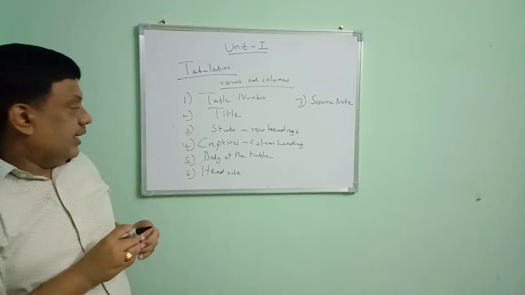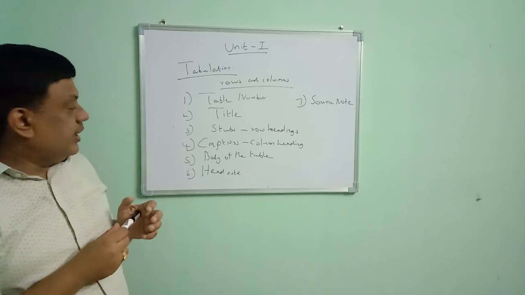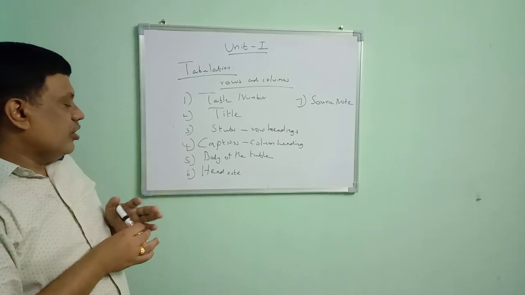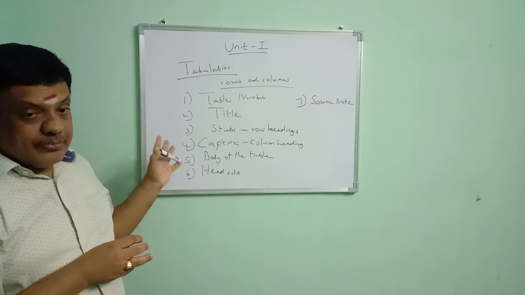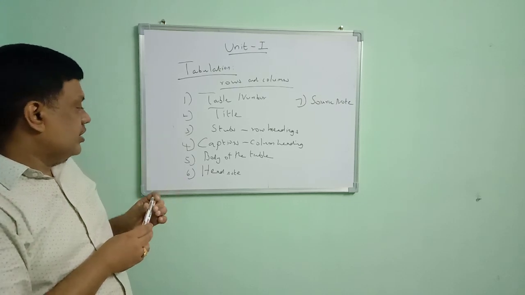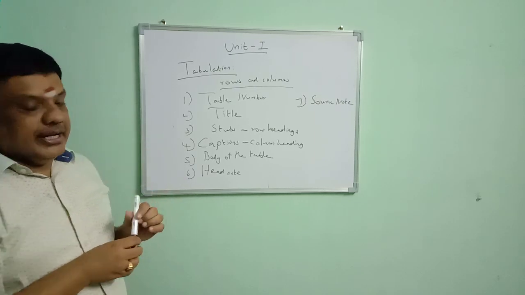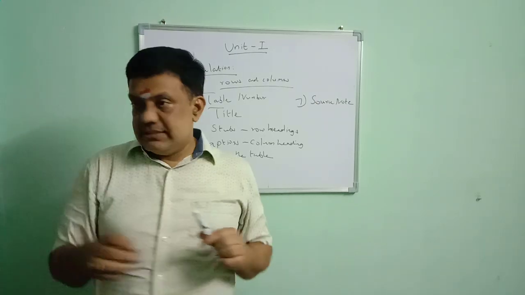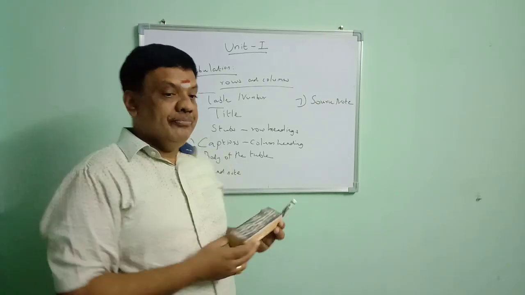A table should contain a table number, and it should contain a heading, which is known as the title. Row headings are called stubs, column headings are called captions, and then there are the body of the table, the head note, and the source note. These are the important contents in the table.